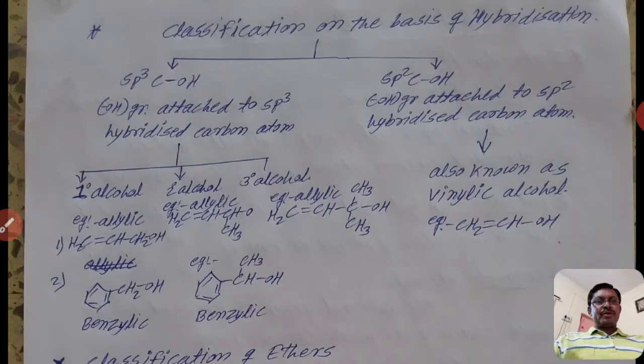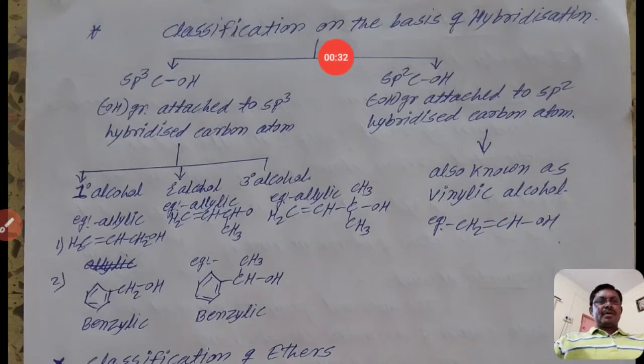In a previous video, we discussed the classification of alcohols and phenols, that is monohydric, dihydric, and trihydric. That classification depends on the number of hydroxyl groups present in the molecule. In this video, we will discuss the classification on the basis of hybridization.